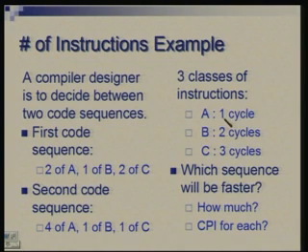Basically we have already counted the number of cycles, we can divide by the number of instructions. So 10 cycles for 5 instructions, which means 2. So CPI on the average is 2, and here you have 9 cycles divided by 6, so you have 1.5.